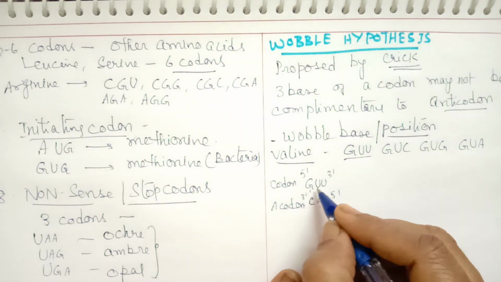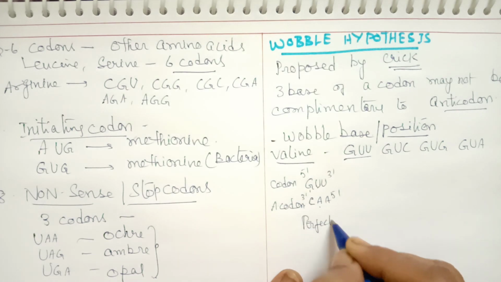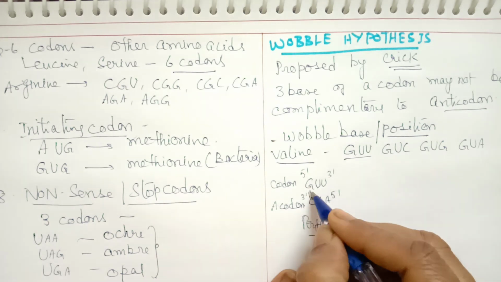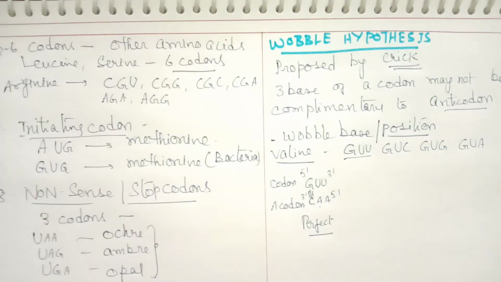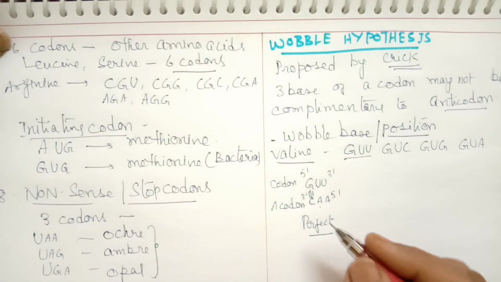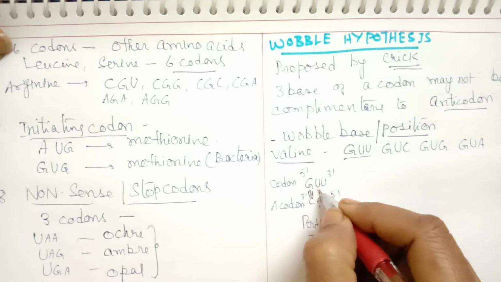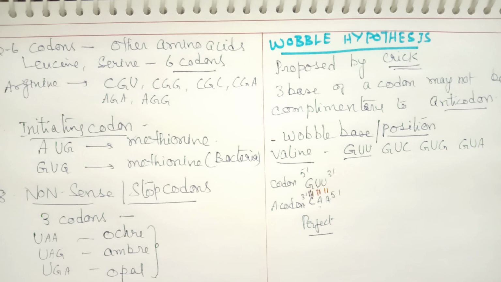So this pairing will be a perfect pairing. The bond between G and C is a triple bond, and between U and A it is a double bond. So this is how the bonding is done. This is called perfect pairing.